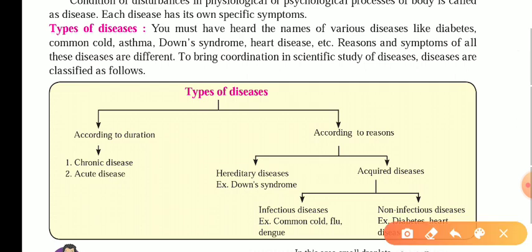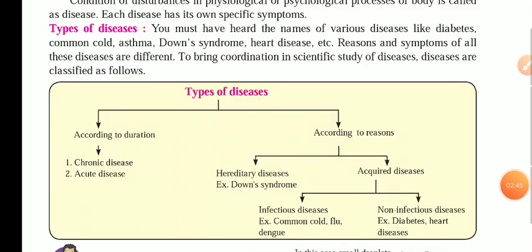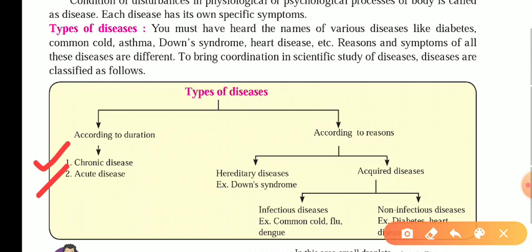First of all, diseases are classified on the basis of duration, the duration for which that particular disease remains in the living organism's body or the human body. There are two: one is chronic and one is acute disease. These two are based on the duration for which they remain in a body.